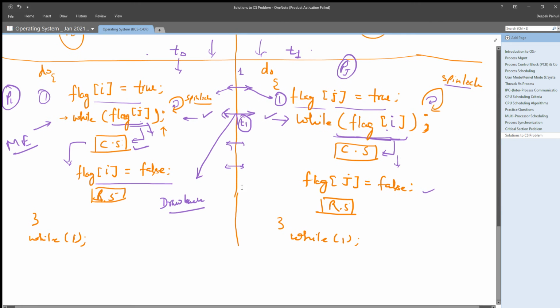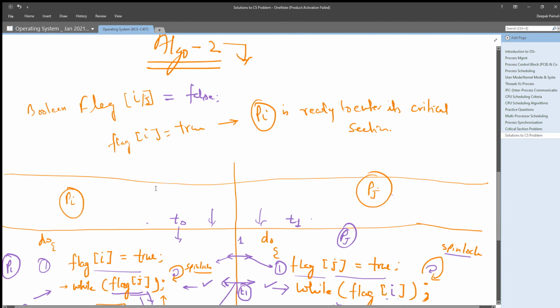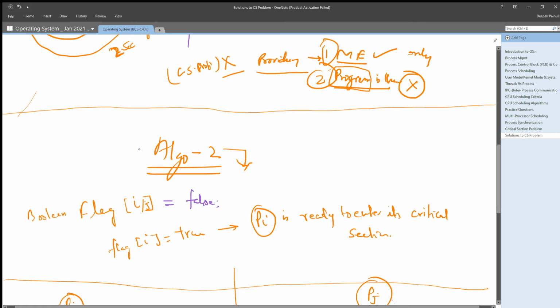I think you understood this point. But same as the previous one, this algorithm is providing mutual exclusion, right? Mutual exclusion is provided, but progress is not happening here. Progress is not happening here. That's why this algorithm also fails as a solution of the critical section problem.